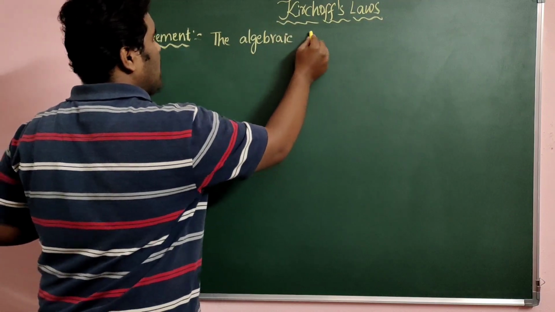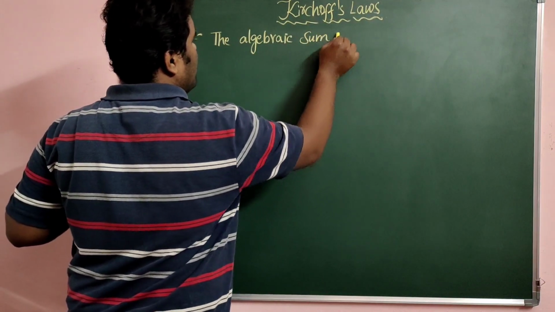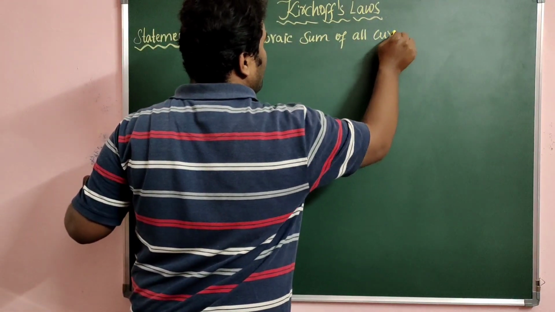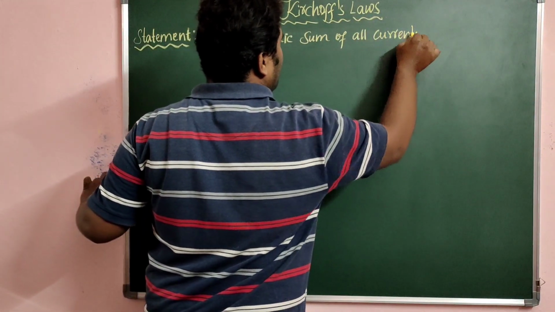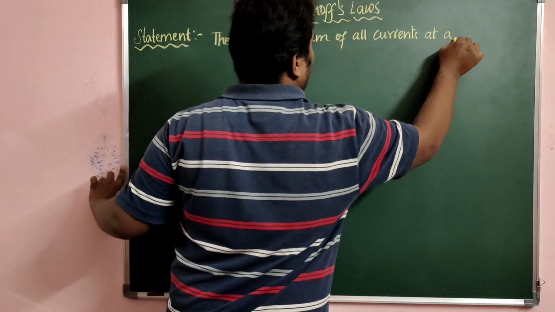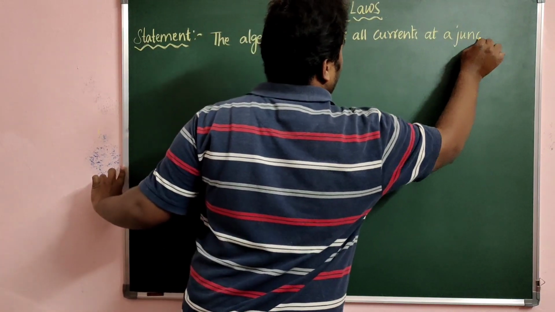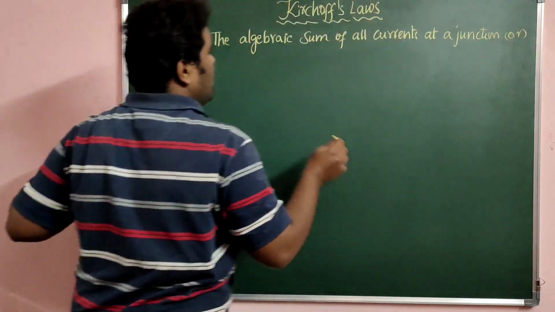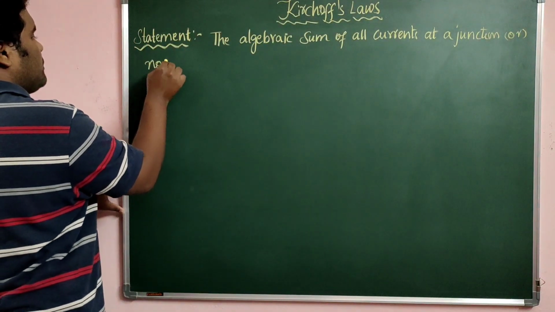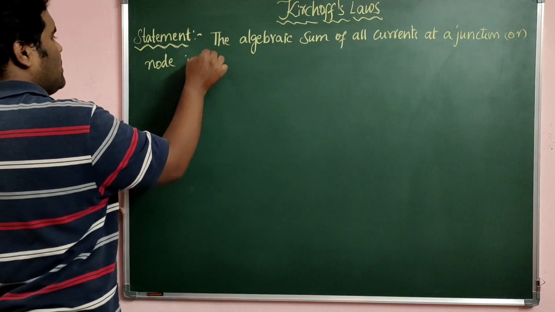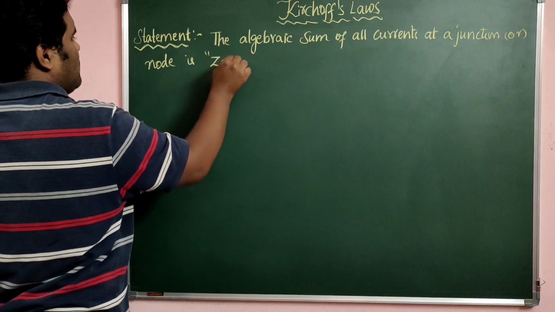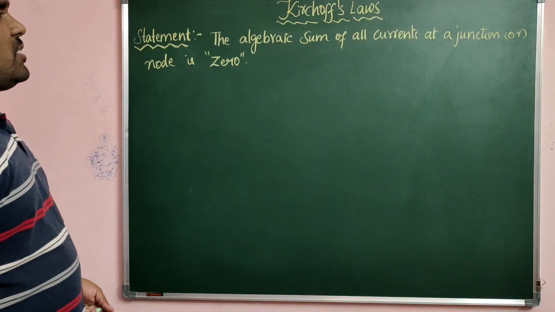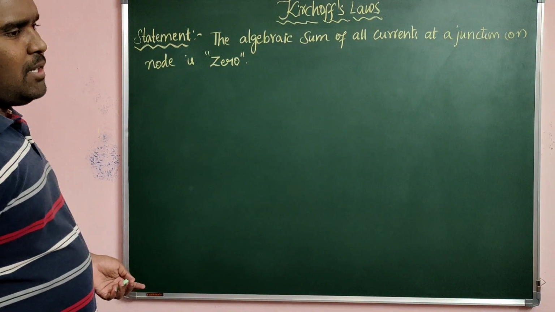The algebraic sum of all currents at a junction or a node is 0. So this is the statement of Kirchhoff's junction law. What do we understand from this statement? The algebraic sum of all currents at a junction or node is 0.